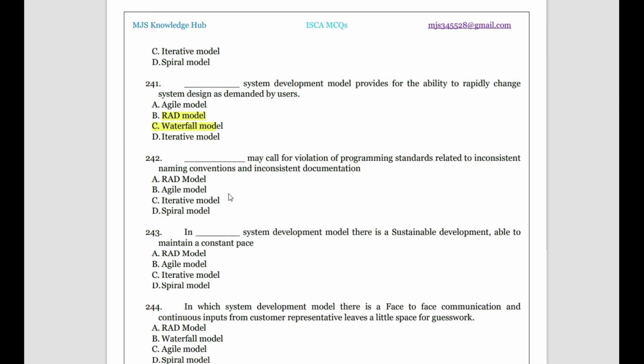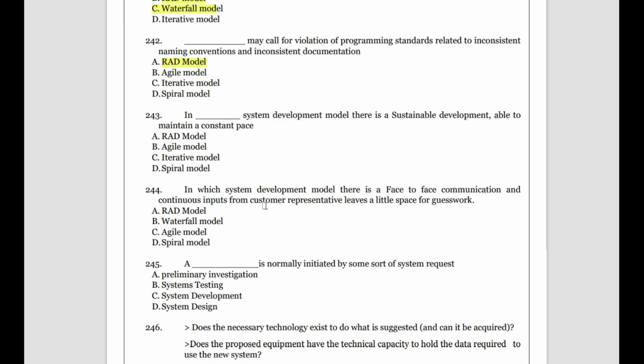Then it may call for the violation of programming standards and inconsistent naming conventions, and inconsistent documents. Whenever you are not following particular standards, you are following one particular method for one system development and something else for something else. You are not properly maintaining documents. All these things are negatives of rapid application development because we are so busy in creating the model that we don't follow any documentation process.